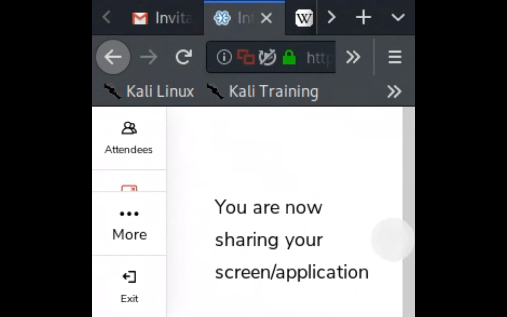First of all you have to minimize the first one, second one, third one, and you have opened five browsers.